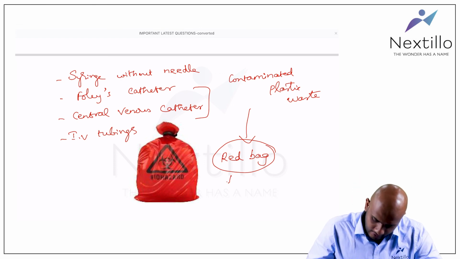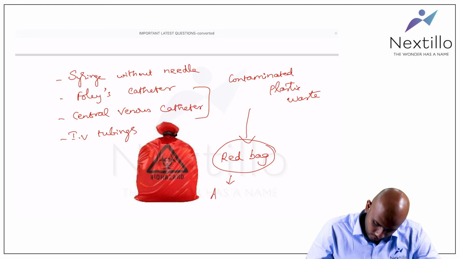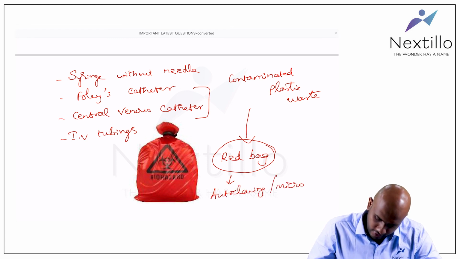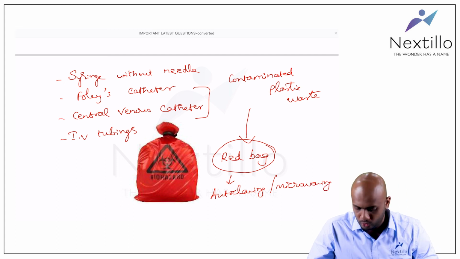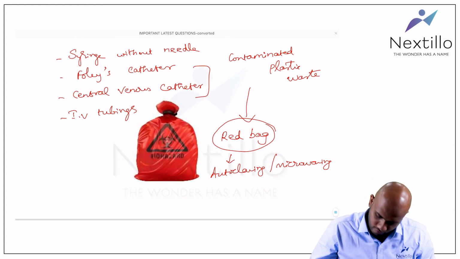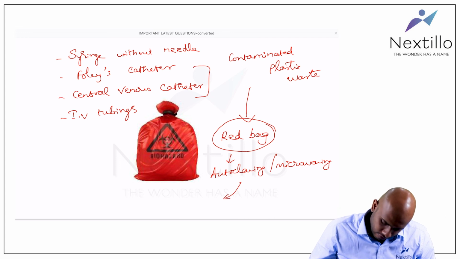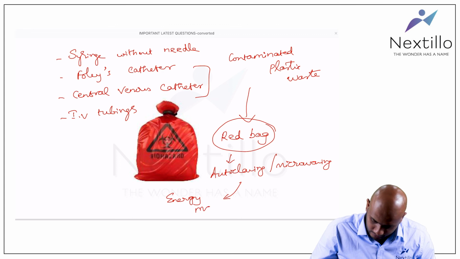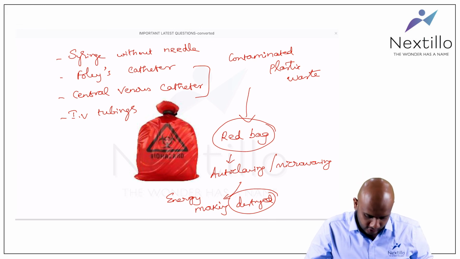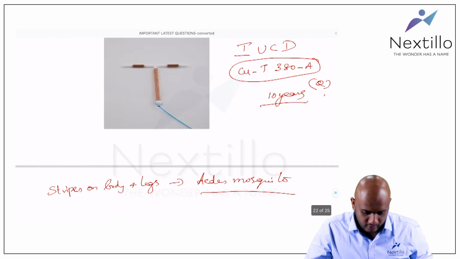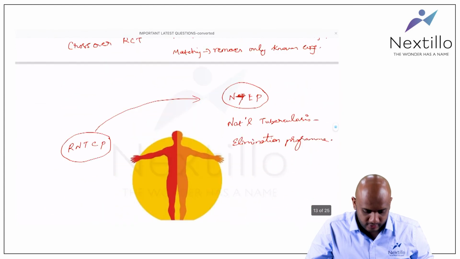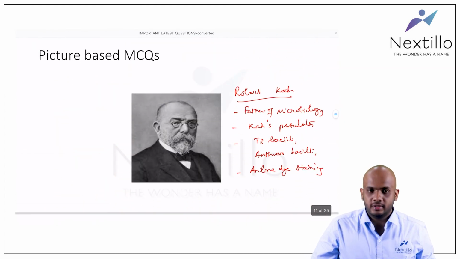Finally, the red bag will be disposed of by autoclaving or microwaving, and then it would be sent for energy making. Okay, so these are all the important picture based MCQs which are asked in community medicine. Okay, thank you.